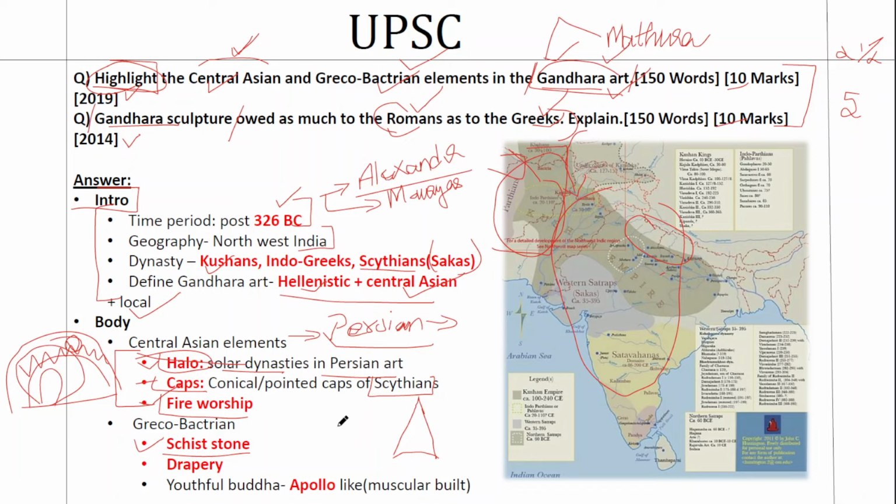Second is the drapery. One thing that differentiated Gandhara art from the Mathura art is the naturalistic depiction. When we see the Buddha images of the Mathura art, it is not that natural or human-like. You have Buddha with a very big face, very big body, very elongated ear. It is not natural. It is symbolic in nature, but it is not natural or human-like. But when it comes to the Gandhara art, it is very natural, and they make it natural with elements like drapery. There is a thick drapery.